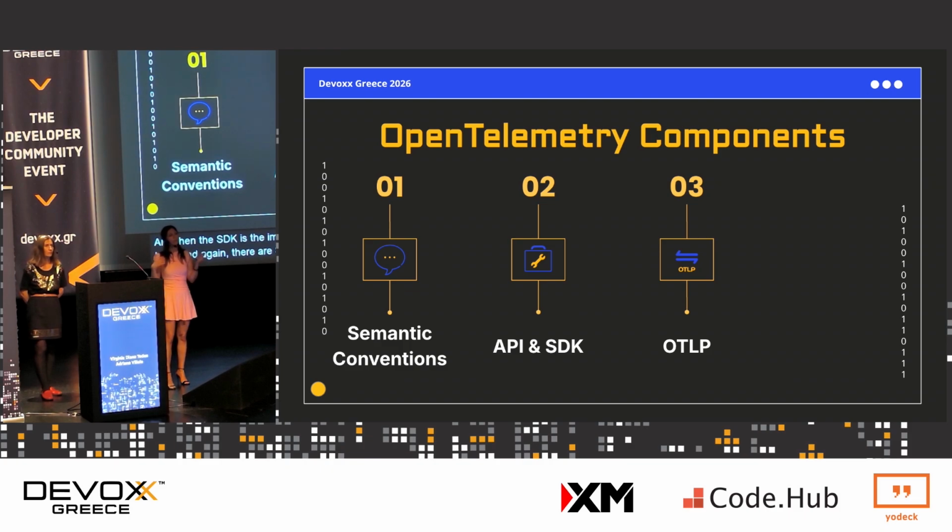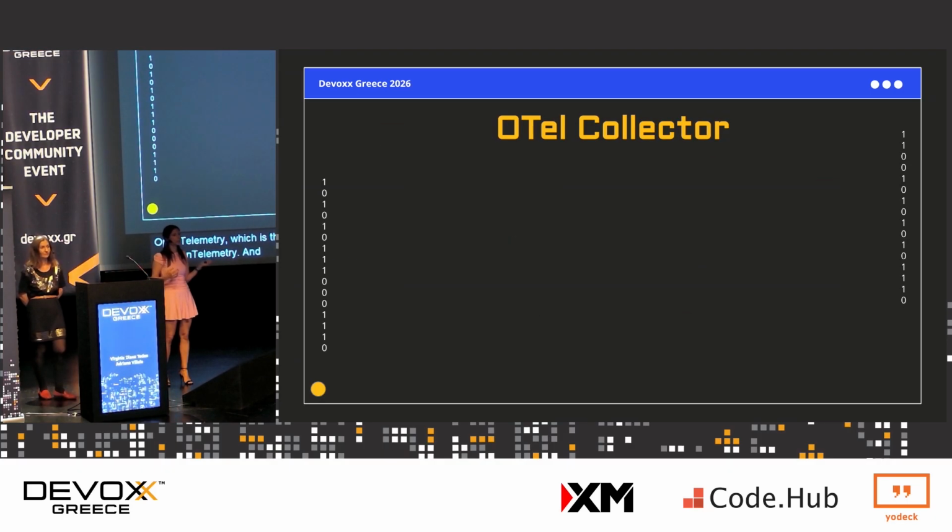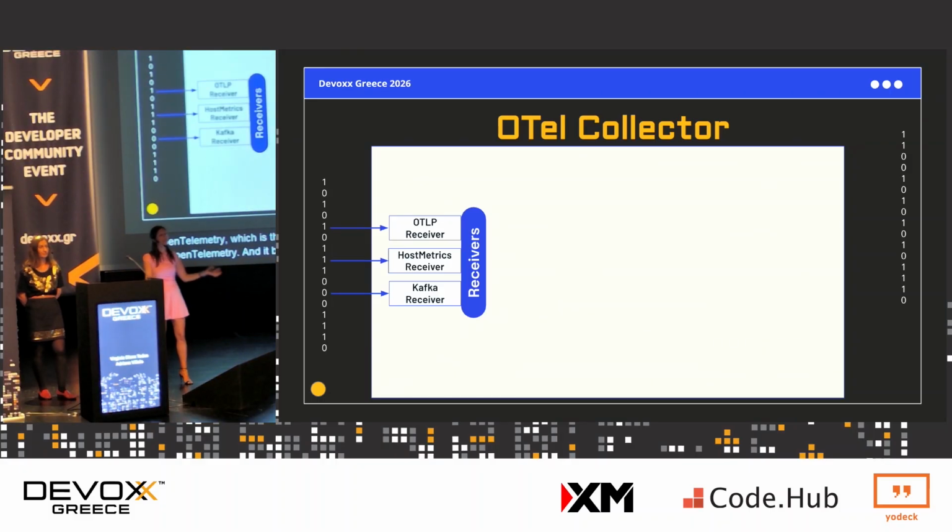Then we have OTLP, because we need a way to transport our telemetry data, and that's the OpenTelemetry protocol. And then finally, my very favorite component of OpenTelemetry, the OpenTelemetry collector, also known as the Swiss Army knife of OpenTelemetry. It basically has the following components. It has receivers so that you can ingest data from multiple data sources, whether application or infrastructure.